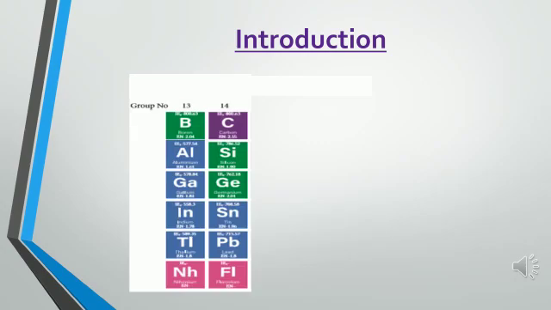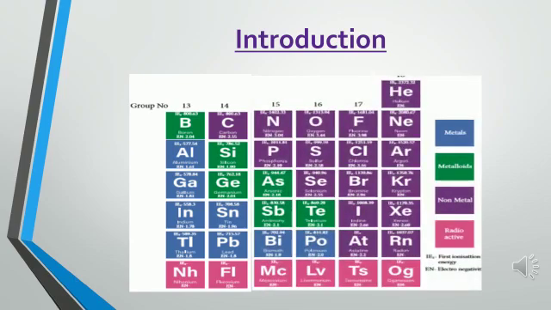In p-block elements 1, we learned the first 2 groups, namely the boron group and the carbon group. In p-block elements 2, we are going to learn about the remaining groups present in the p-block. The 15th group, the nitrogen group, is also called pnictogen. The 16th group, the oxygen group, is also called chalcogen. The 17th group is also called halogen. The 18th group is also called noble gas or the inert gases.